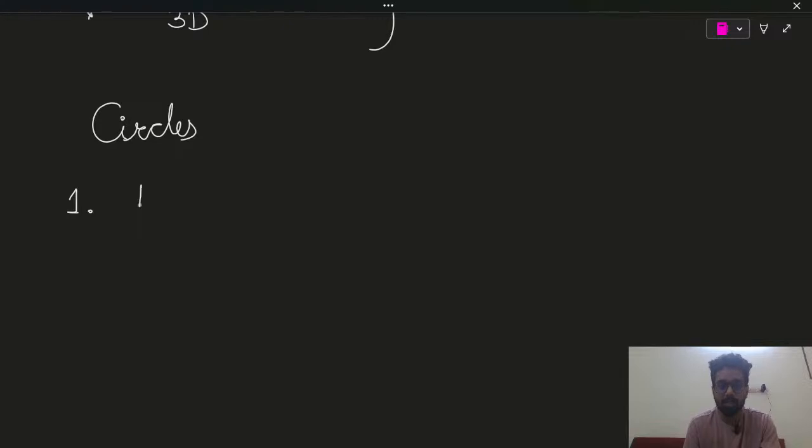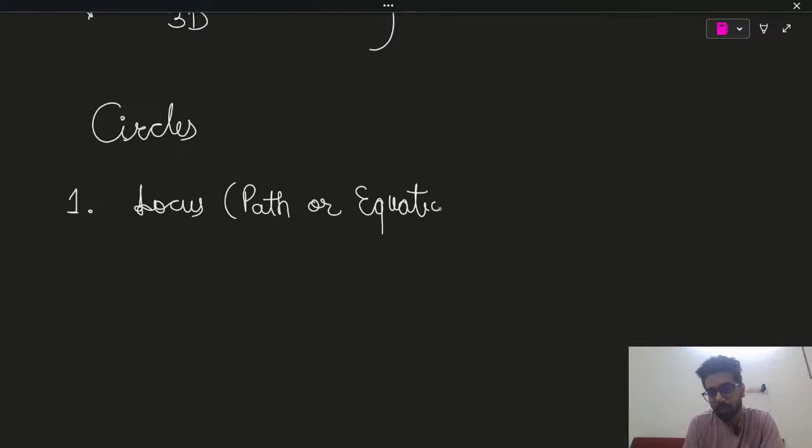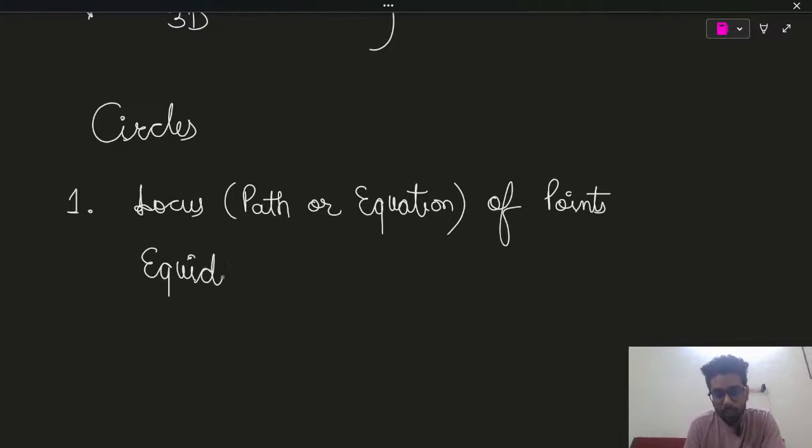Circle is a locus. In this chapter, you will have the term locus again and again. Locus is a path, or in general, an equation of a curve. So it's a locus of points equidistant from a fixed point.